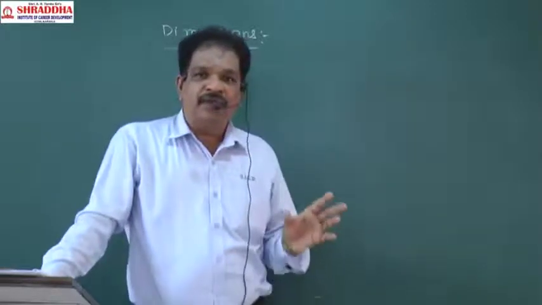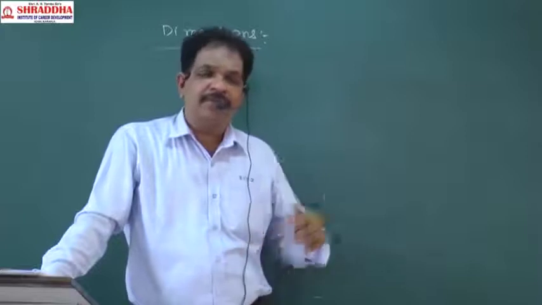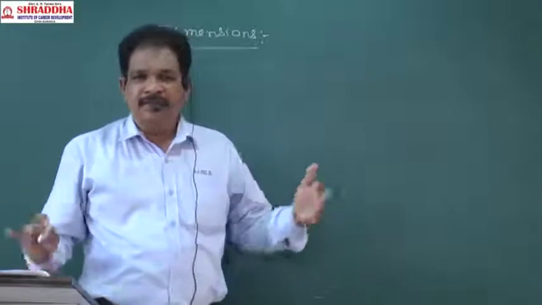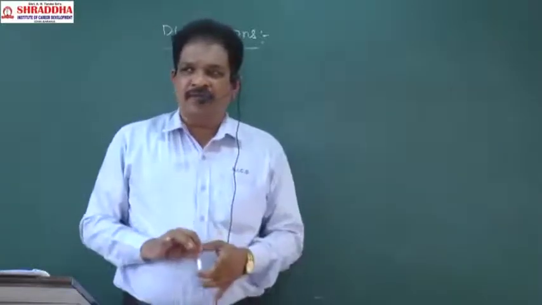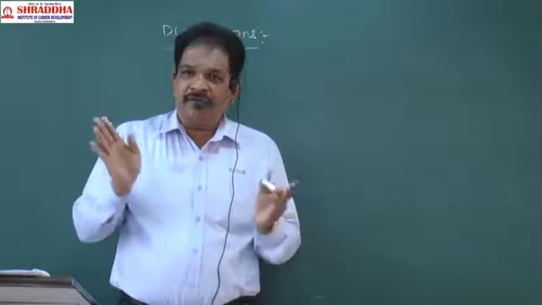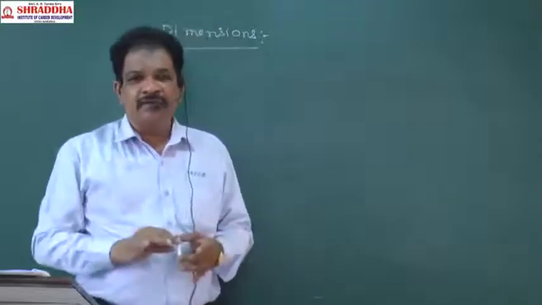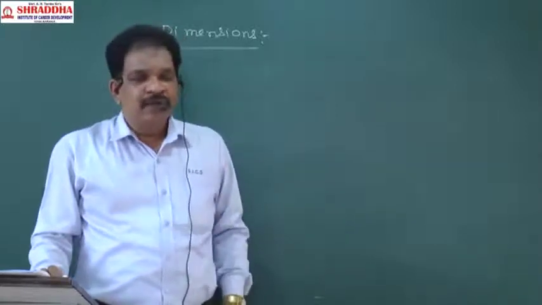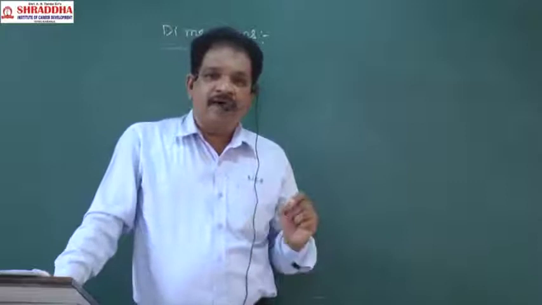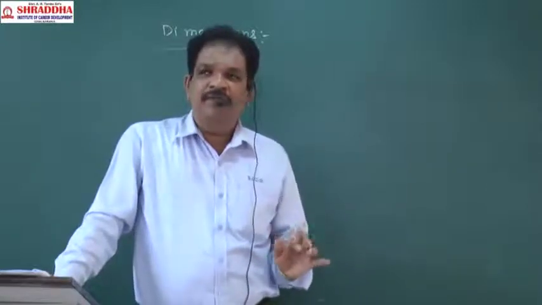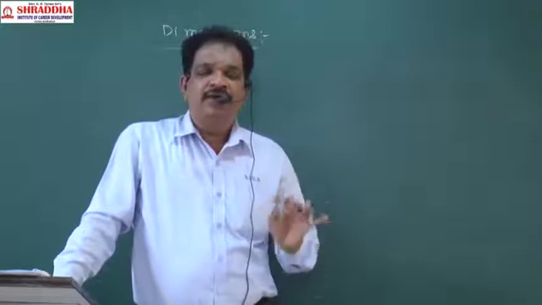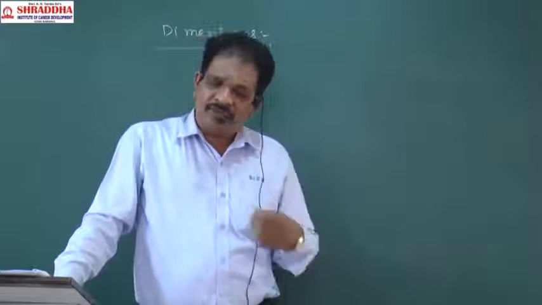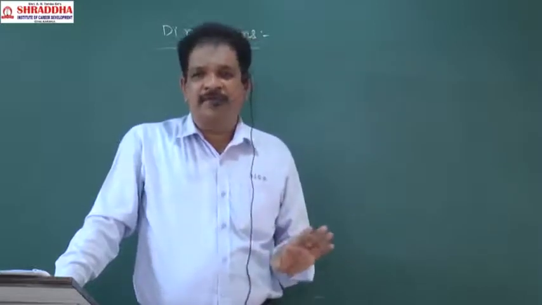Around 90 physical quantities we will use. There may be more also. But here in physics, there may be more physical quantities, but confined to 11th and 12th, we are using around 90 dimensional formulas. For each and every one, what is the dimensional formula? You have to memorize. Understand? There is no other way, you have to memorize the dimensional formulas, that's it.